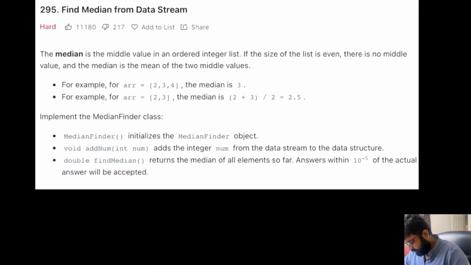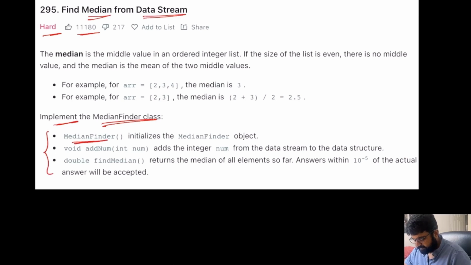So this is a LeetCode hard problem and also a very well-liked problem. Basically, we need to find the median from an incoming data stream. Now, in this problem, we are being asked to implement the MedianFinder class. In this class, we need to implement three methods. The first is the MedianFinder method itself. The second is a void addNum, which means that if this method is called, it will add an integer called num from the data stream to our data structure. And the third is findMedian, where we need to find the median.